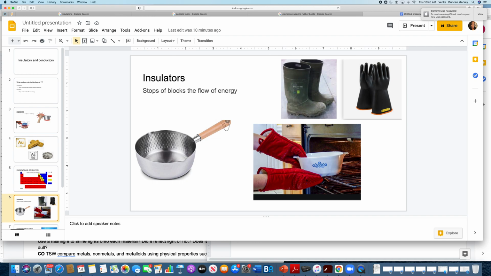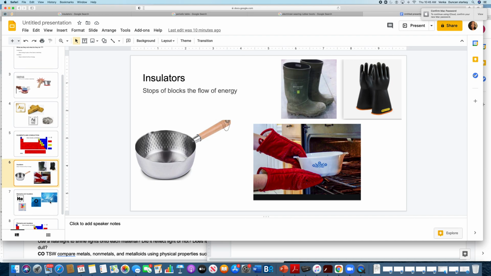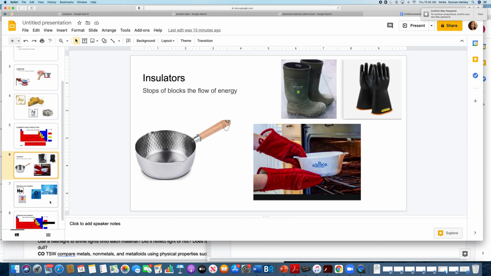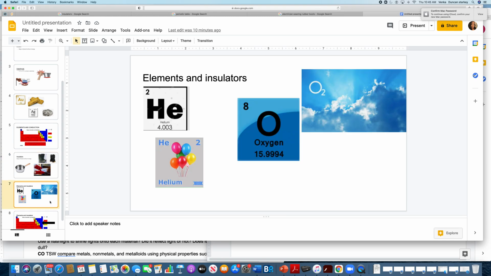How does that relate to elements? Well, just like we have elements that are conductors, we have elements that are insulators. Elements like helium, capital H, lowercase e, which is often found in balloons, and oxygen, capital O, which we breathe, are considered insulators.